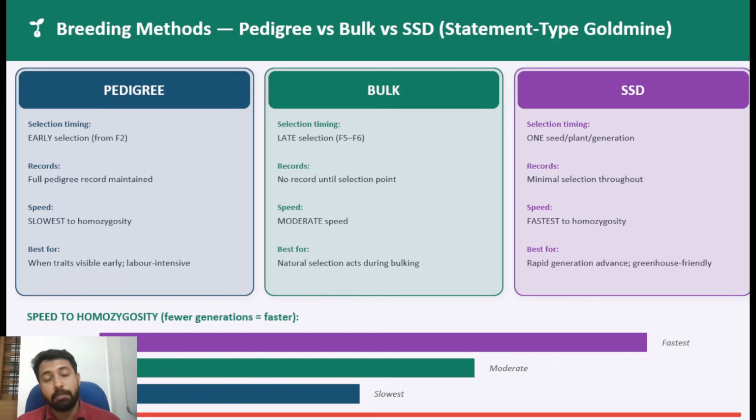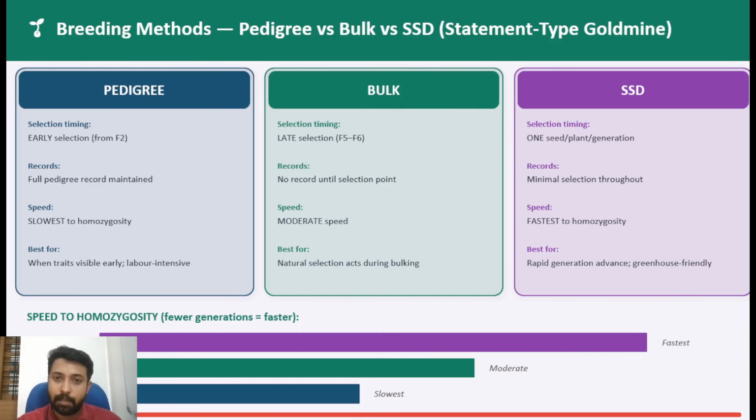Okay. Then comes the comparison of breeding methods. I already told you, in that priority list we have seen all this. We are just focusing on in-depth areas where questions usually come from. Mainly, when you study different breeding methods, have a clear comparison. Don't just study the protocol or the stepwise procedure. Instead, select the important key points which make each and every breeding method unique.